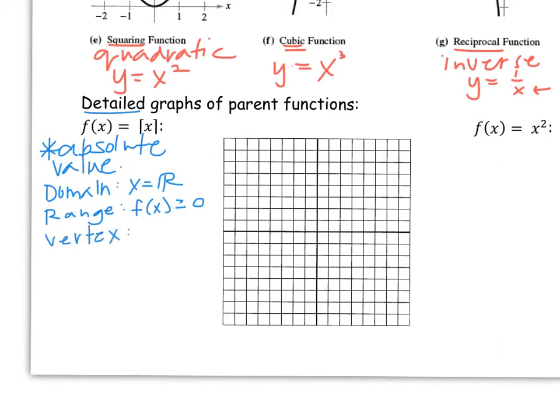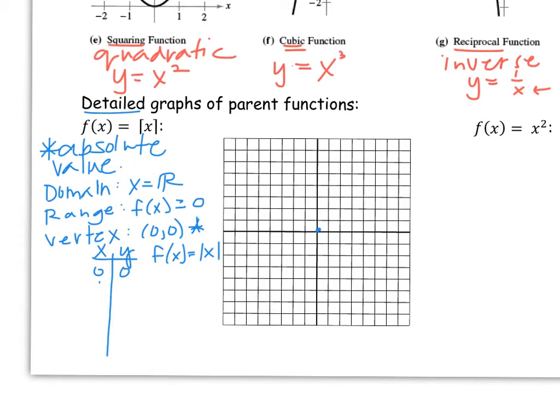And the vertex will be at 0, 0. As we make our table and pick points to plug in for x, we're going to always start with this vertex. So let's put a dot right away at 0, 0. All right, so to get an idea of where this graph comes from, we're going to plug in values for x to this equation. We already know 0, 0 exists.